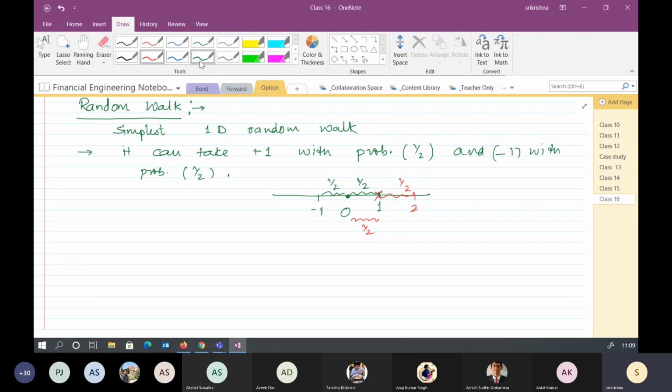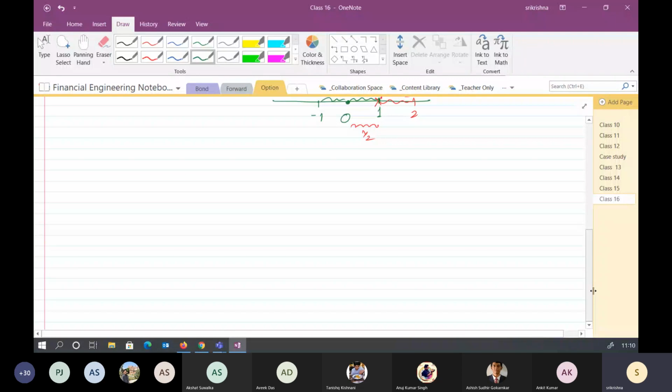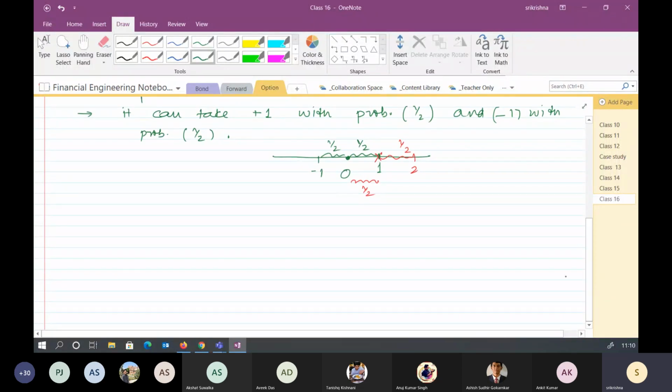Let me make a binomial tree of it. Let's say it is starting at x equal to 0 at time t equal to 0, that is, at present it is at the origin. In the next step, it can be at 1 or minus 1.